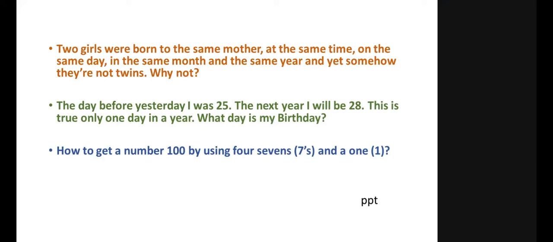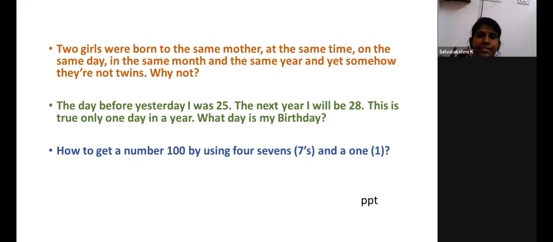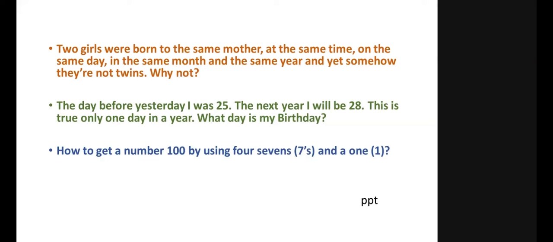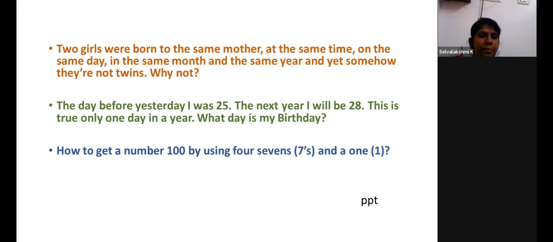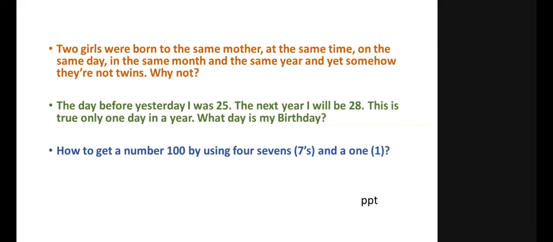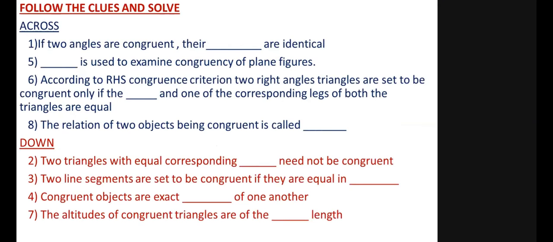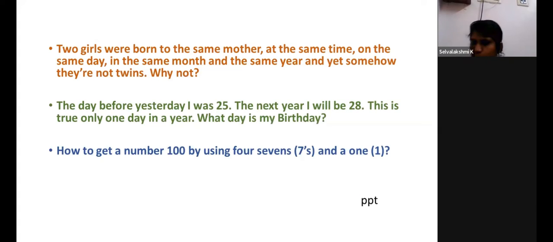Yes, ma'am. It's 177 minus 77, right? 100? 177 minus 77 will give you 100, right? Absolutely, ma'am. We agree, ma'am. Okay, now I'm not going to share the next screen.